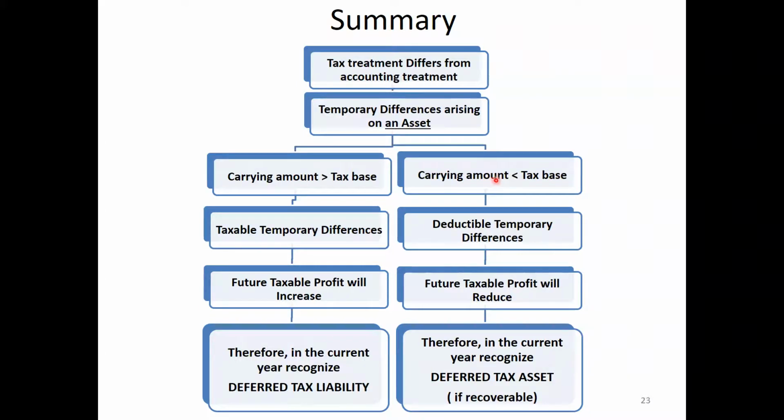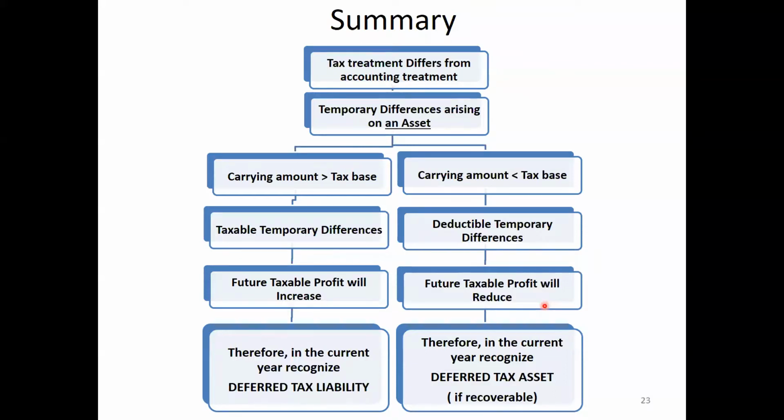When the carrying amount is less than the tax base, a deductible temporary difference will arise. It leads to future taxable profit reducing. It means at present we are paying higher tax, and in future we have to pay lower tax.